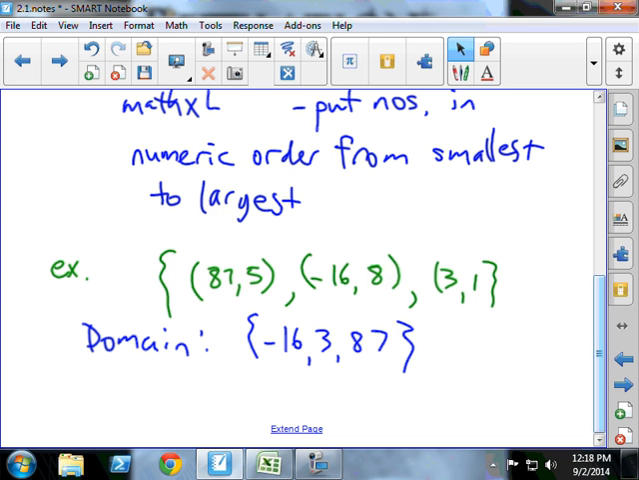Did I forget the 1? The 1's actually part of the range. No, that's okay. So the range would be 1, 8, 5. All right. Oh, 1, 5, 8. Good looking out. Thank you. Everybody all right so far?